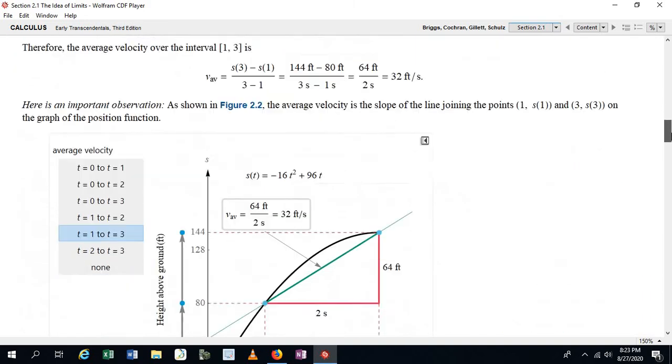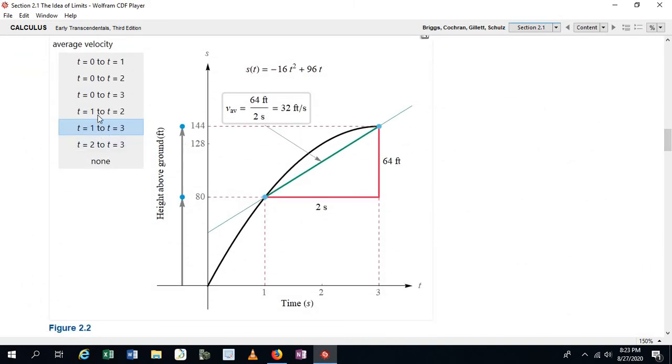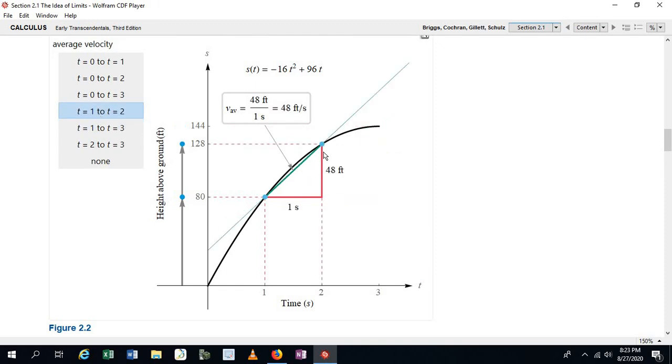And so if you want the average velocity, you would just take 48 feet and divide it by 1 second, and you'll get 48 feet per second, which is the slope of this secant line that goes through those two ordered pairs on the graph of this function.